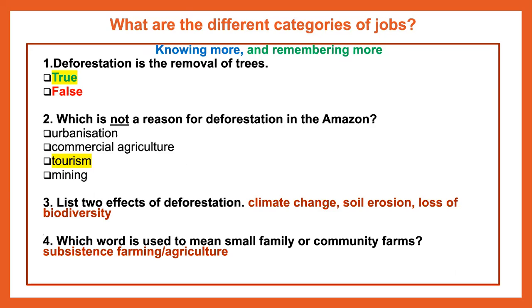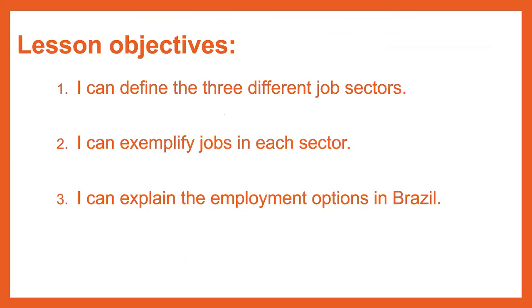Question number 3. List 2 effects of deforestation. Well, you could have written any of these: climate change, soil erosion, or loss of biodiversity. Question number 4. Which word is used to mean small family or community farms? It's subsistence farming or agriculture. So well done on doing such a great job recalling all of our information from our lesson on deforestation.